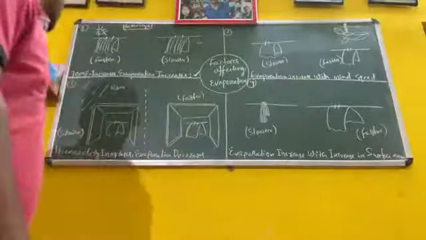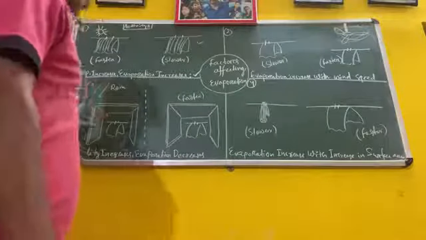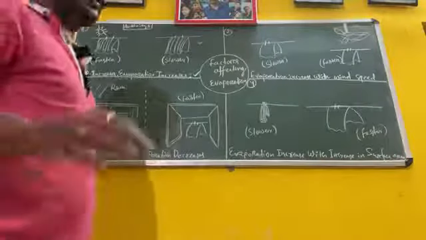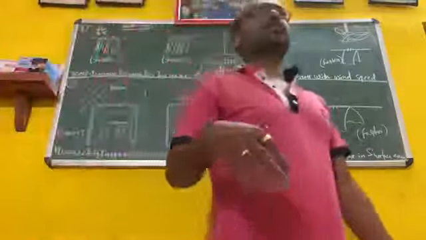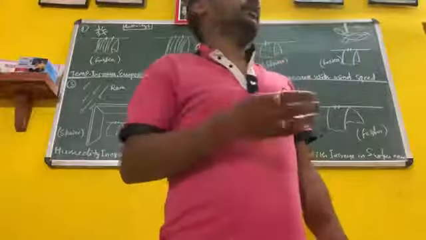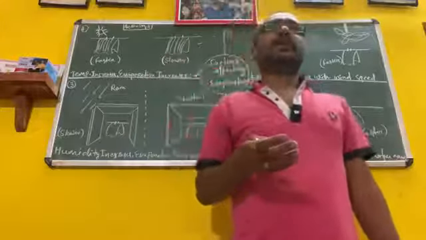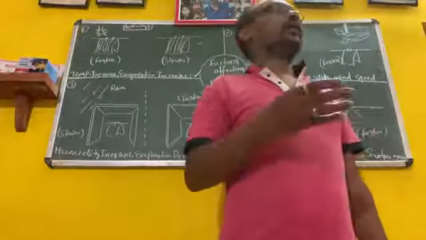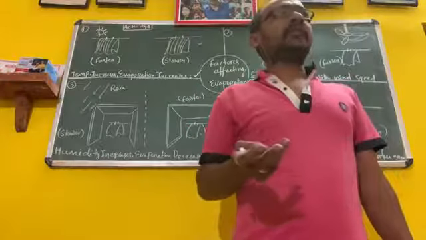Then third is humidity. What do we mean by humidity? The moisture or water vapor present in the atmosphere is known as humidity. Generally on a rainy day, the humidity increases due to the rain, and in winter and summer humidity is very less.